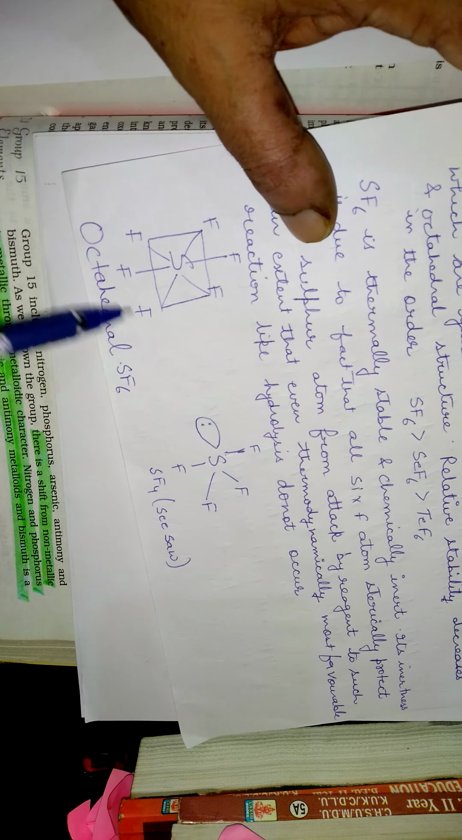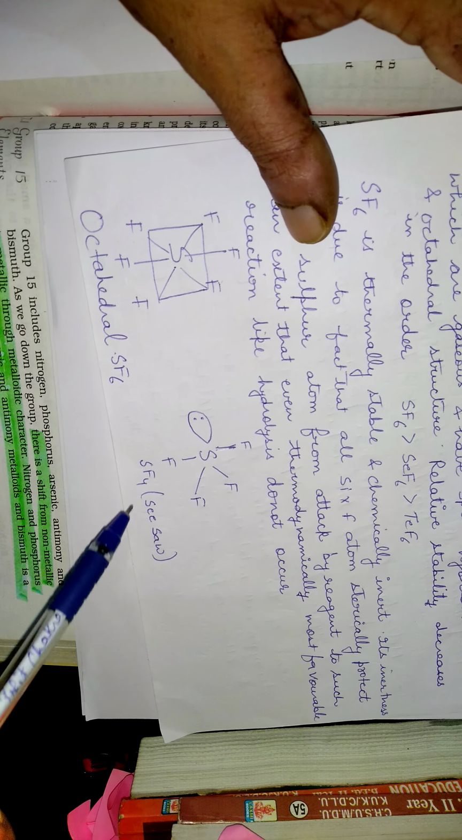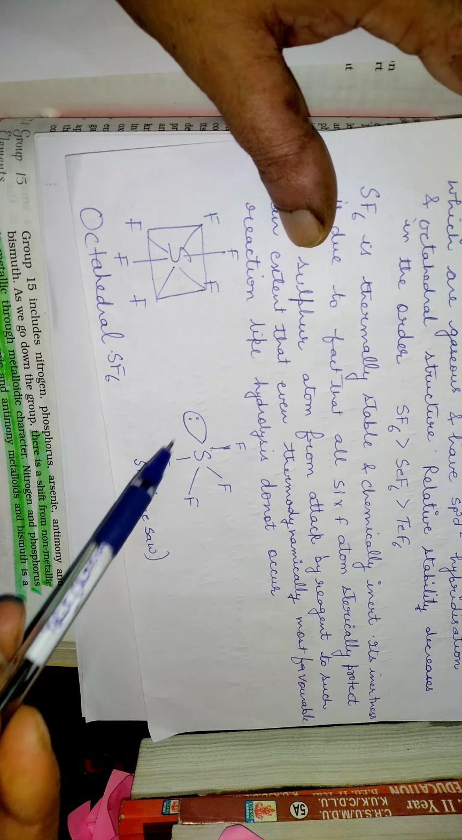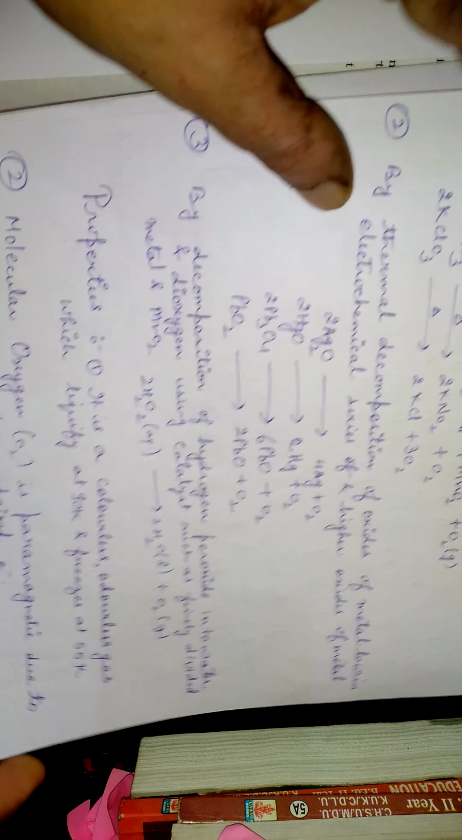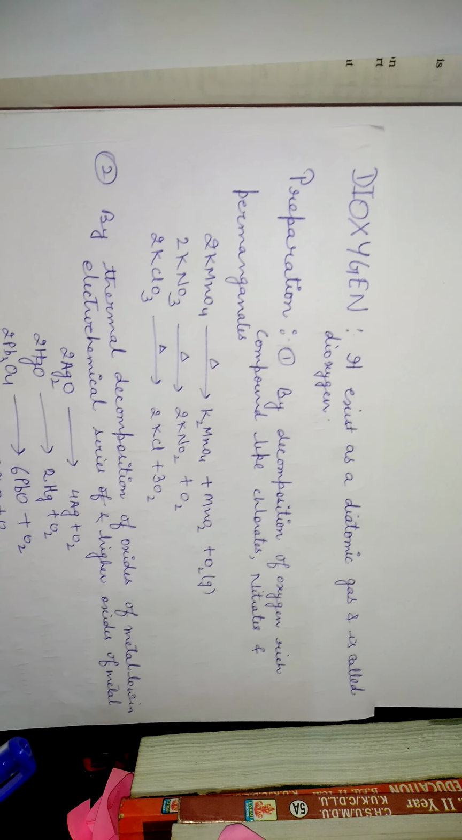Here you can see it has an octahedral geometry. This is the structure for SF6, and here I have shown the seesaw structure of SF4. This is the lone pair of electrons. Now moving on to the next one, that is dioxygen. Here I have given the preparation method of oxygen gas.